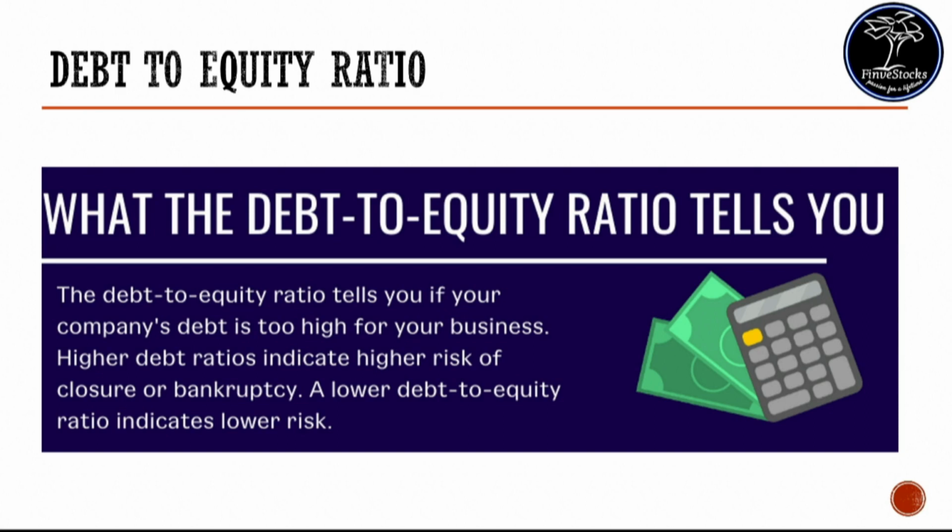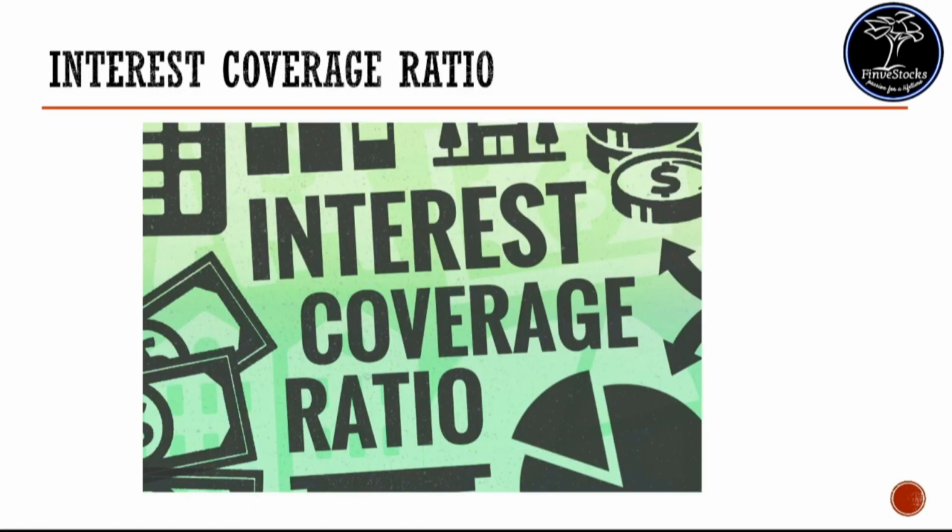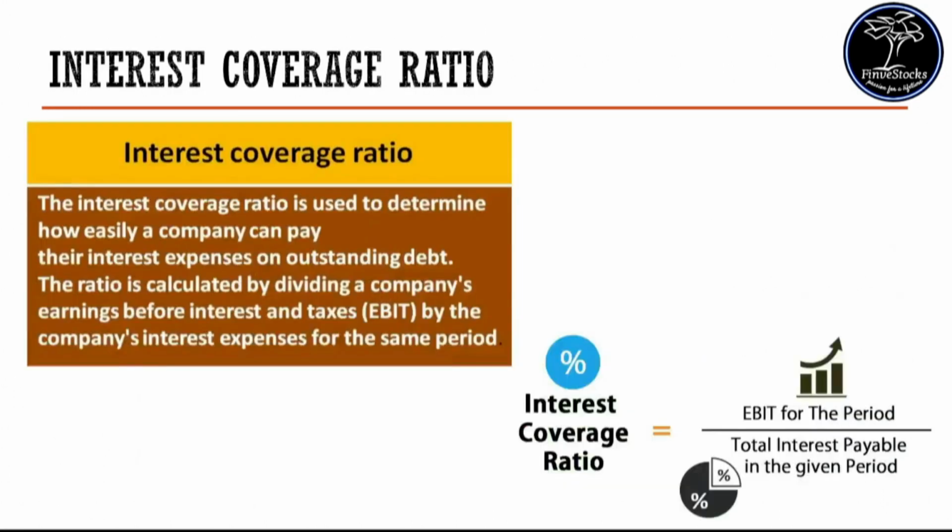The next important leverage ratio is interest coverage ratio. The interest coverage ratio is used to determine how easily a company can pay their interest expenses on outstanding debt. The ratio is calculated by dividing a company's earnings before interest and taxes by the company's interest expense for the same period. So by formula, interest coverage ratio is EBIT for the period upon total interest payable in the given period. Let's see a real-time example.